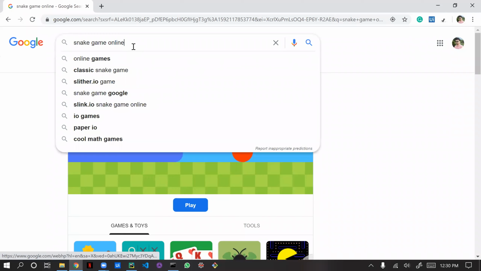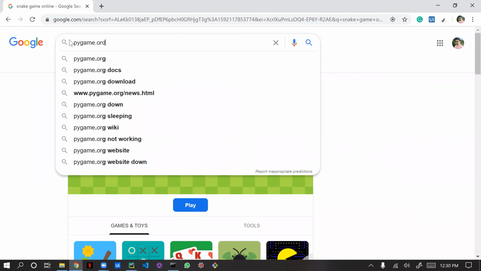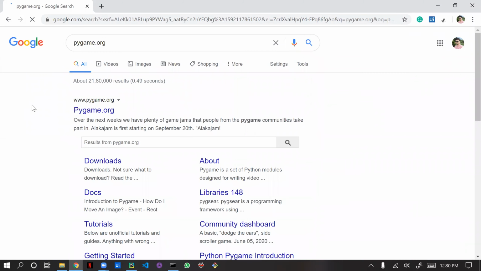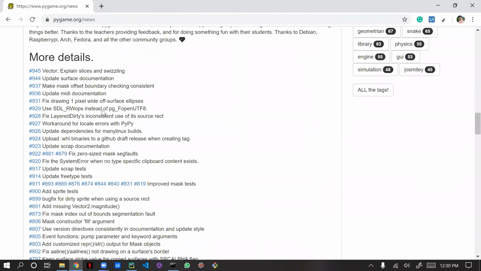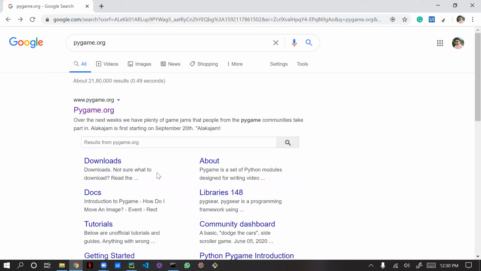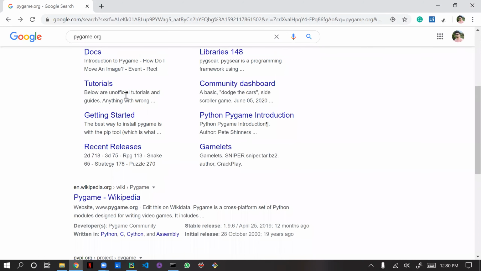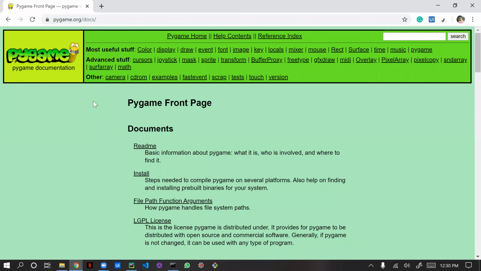First we will see what this is. Go to pygame.org and open the first URL. Sorry, I came to the wrong site. Docs. Yeah, this is the correct one. Go to this.